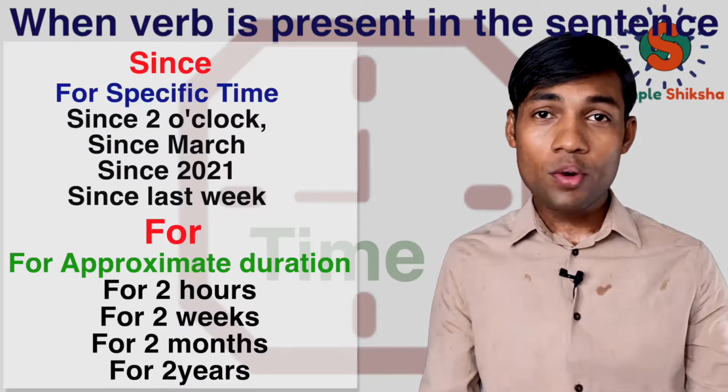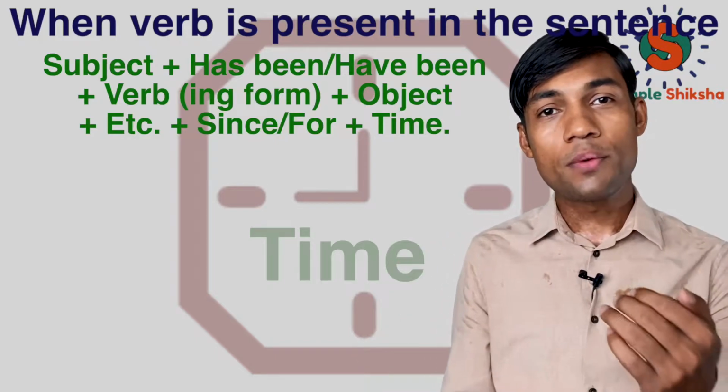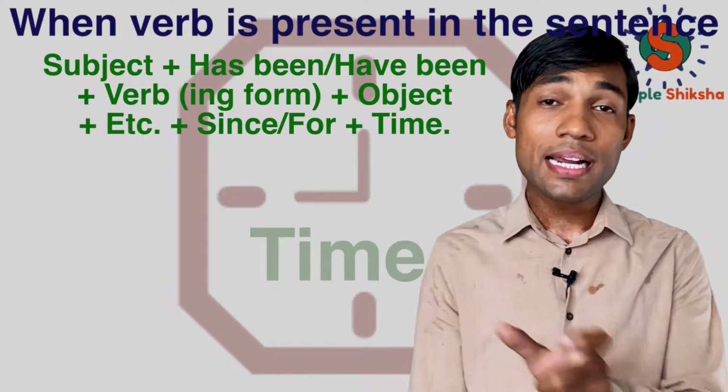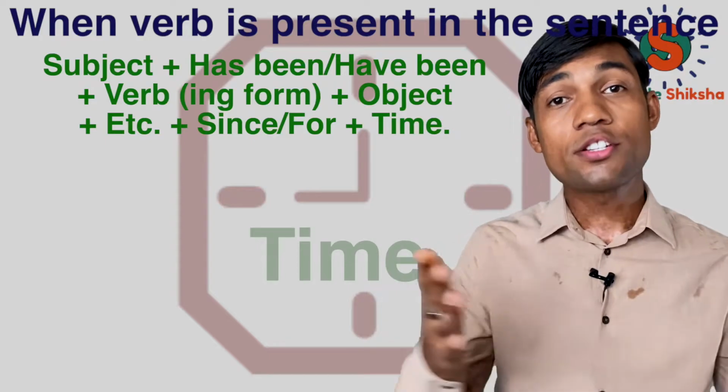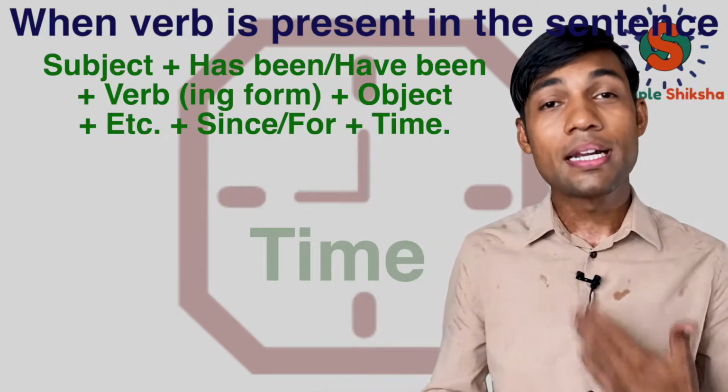Now let's go back to our general rule. Our general rule is subject plus helping verb plus verb's ing form plus object plus etc. plus since or for plus time. Now let's look at some examples and see how exactly we use it in our spoken language.